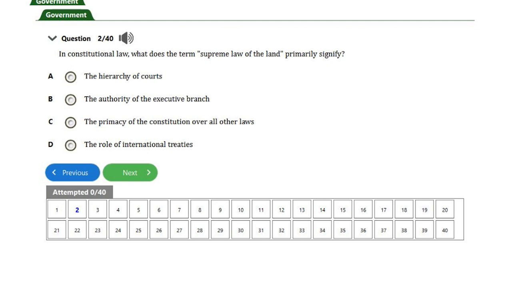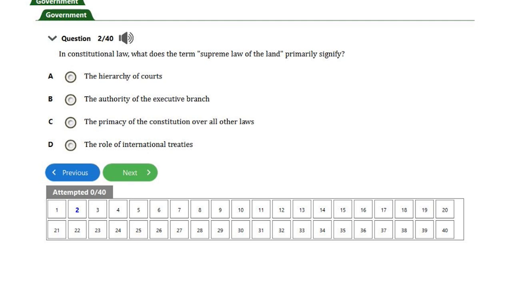Question number two reads: in constitutional law, what does the term supreme law of the land primarily signify? I read the question again. In constitutional law, what does the term supreme law of the land primarily signify? Option A, the hierarchy of courts. Option B, the authority of the executive branch. Option C, the primacy of the constitution over all other laws. Option D, the role of international treaty.